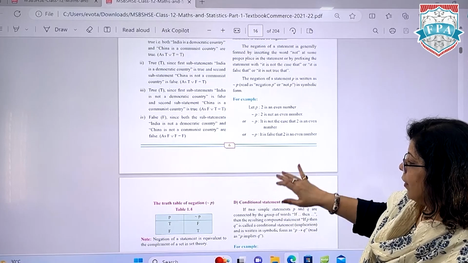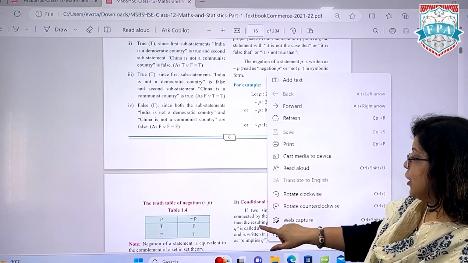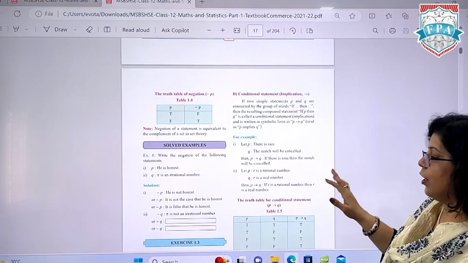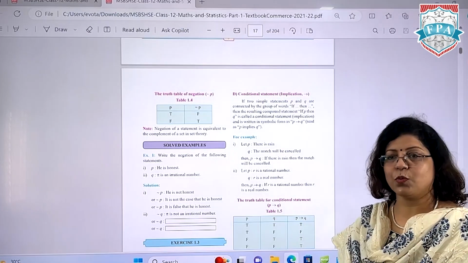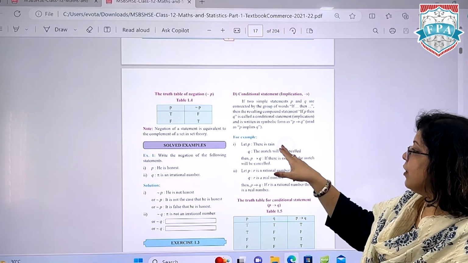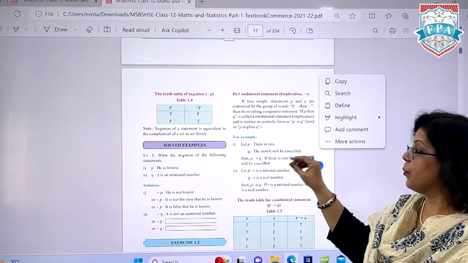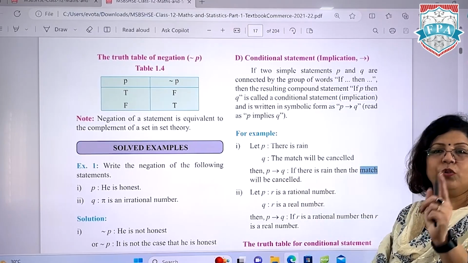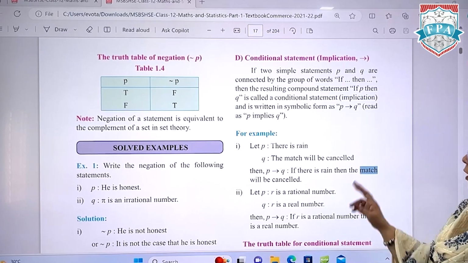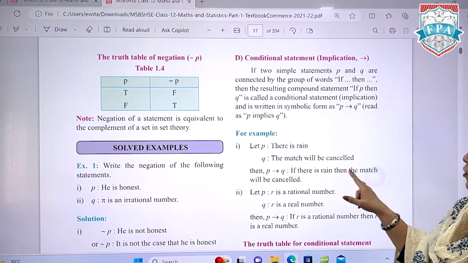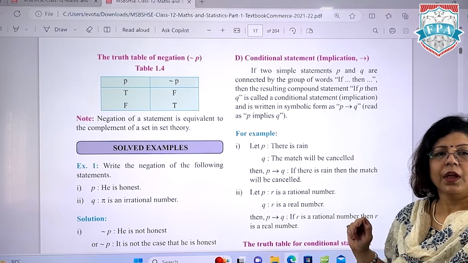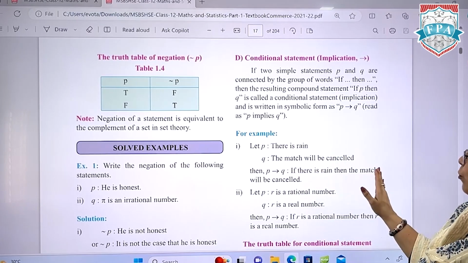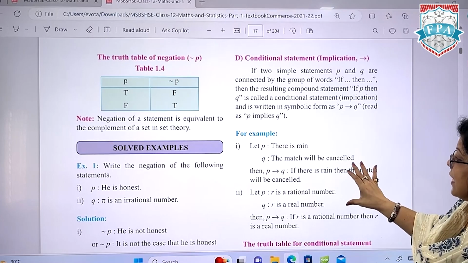Okay. The next part is now for the conditional statements. Conditional statements में as I just said आपको दोनों चीजें यूज करनी पड़ती हैं कि first condition हो रही है, then we are going to the next one. Like there is rain, the match will be cancelled. There are 2 sentences P and Q. How will we go ahead? P to Q. We always call this as P to Q. That arrow is P to Q. Then if there is rain, then the match will be cancelled. This has got this if then combination. First condition has to be fulfilled to come to the second word. So this statement becomes your complete conditional statement.